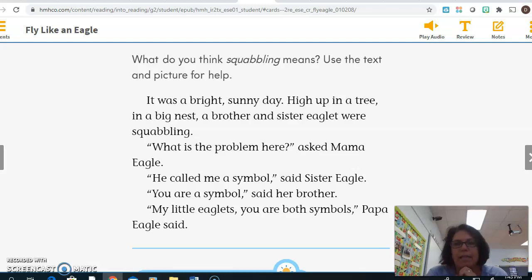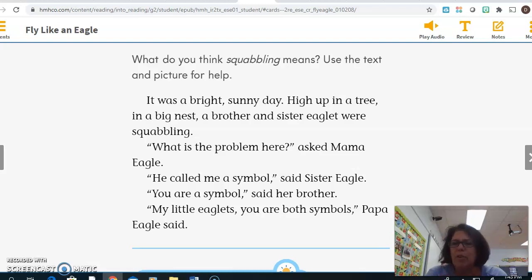Then I read that Sister Eagle says, he called me a symbol. And Brother Eagle says, you are a symbol. And that makes me think that sometimes when we call someone a name, they get upset. And then they don't like it very much. And so when they get upset, they squabble.